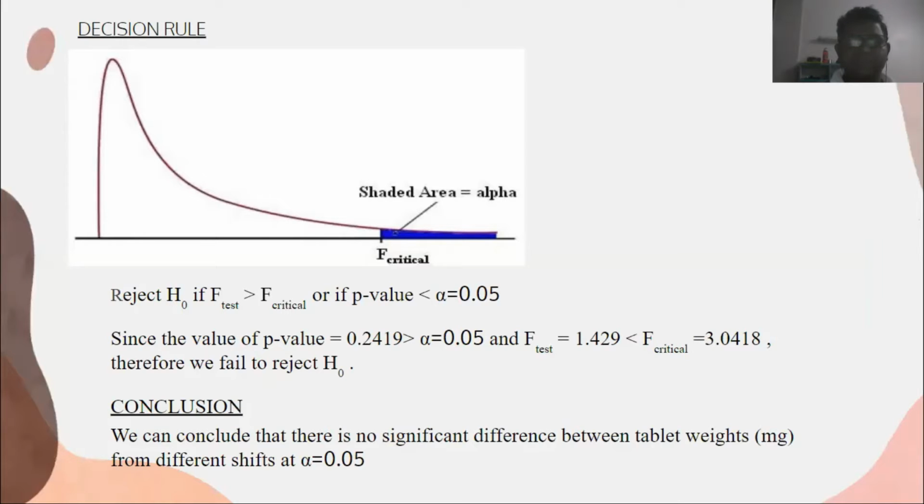Next, we'll look at the decision rule. Based on the decision rule, we have a graph here, which is an F distribution, and the shaded area refers to alpha. We will reject H null if the F-test is greater than F-critical, or if the p-value is less than alpha, which is 0.05. Since the p-value of 0.2419 is greater than alpha, 0.05, and the F-test of 1.429 is less than the F-critical, therefore we fail to reject the H null.